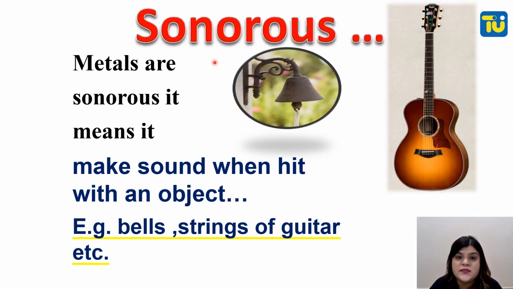Next property is sonorous. Sonorous means metals are sonorous. It means it makes sound when they are hit with an object. Example, bells in the temple, bell in your school, strings of guitar. All these are sonorous because they make sound when they are hit with an object or hit with each other. That is the property of sonority.